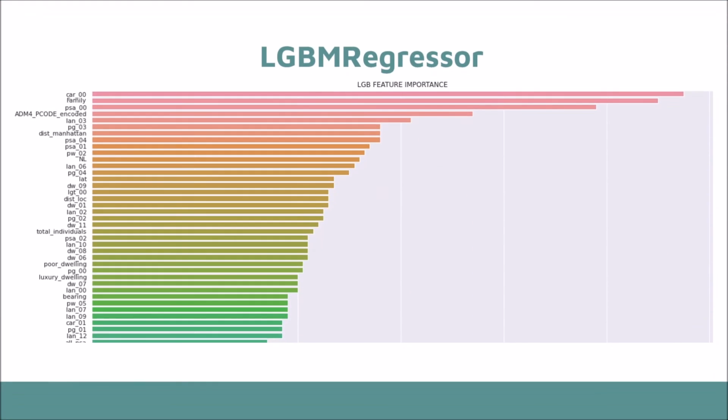LightGBM, short for Light Gradient Boosted Machine, is a library developed at Microsoft that provides an efficient implementation of the gradient boosting algorithm. Therefore, it is a framework based on decision tree algorithm, used for regression, classification, and many other machine learning tasks.